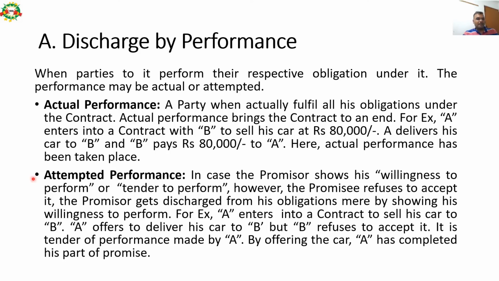Let us understand this concept with the help of an example. For example, Mr. A enters into a contract to sell his car to Mr. B. Mr. A offers to deliver his car to Mr. B, but B refuses to accept the car. It is nothing but tender of performance by Mr. A. By offering the car, Mr. A has completed his part of the promise. So Mr. A is discharged from the contractual duties and obligations by doing the attempted performance under the contract.